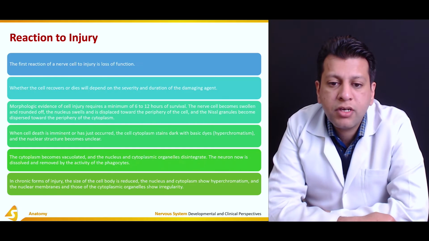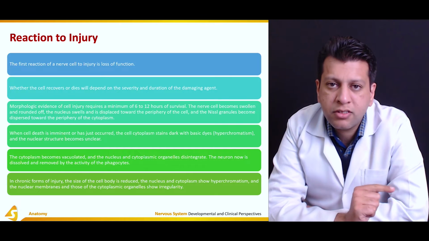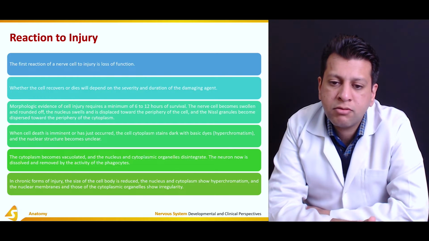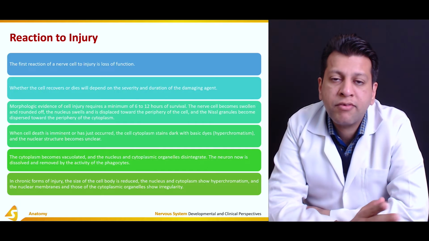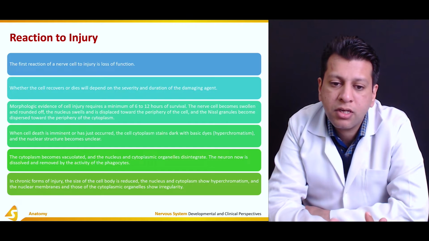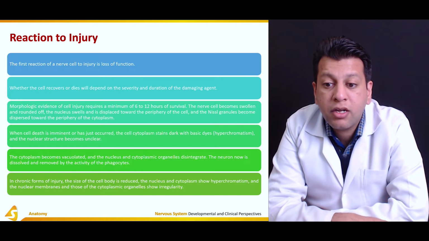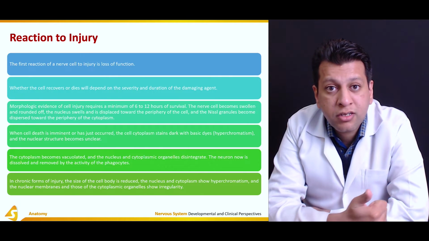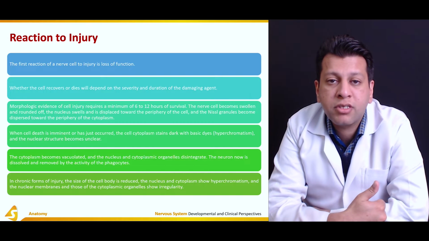The first reaction of a nerve cell to injury is the loss of function. For example, if there is a disease or any trauma, as in head injury, to the nerve cells, the first thing would be loss of function. They will stop functioning normally. Whether the cell recovers or dies will depend on the severity and duration of the damaging agent. The greater the severity and the longer the duration of exposure, the greater the irreversible damage.